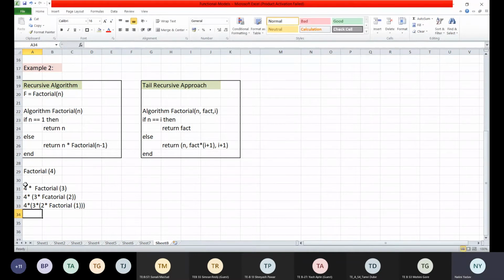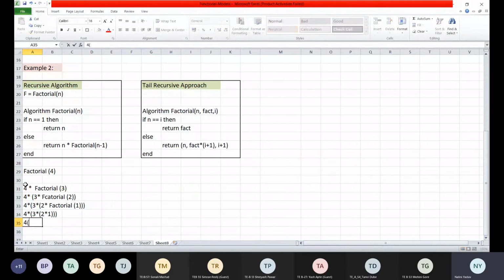Is this clear to all of you? And now factorial n is equal to 1, right? Now my n has become 1, so it will return the value of n. So what we'll have over here is 4 into 3 into 2 into 1. Correct? So in this step, I will be calculating 2 into 1.